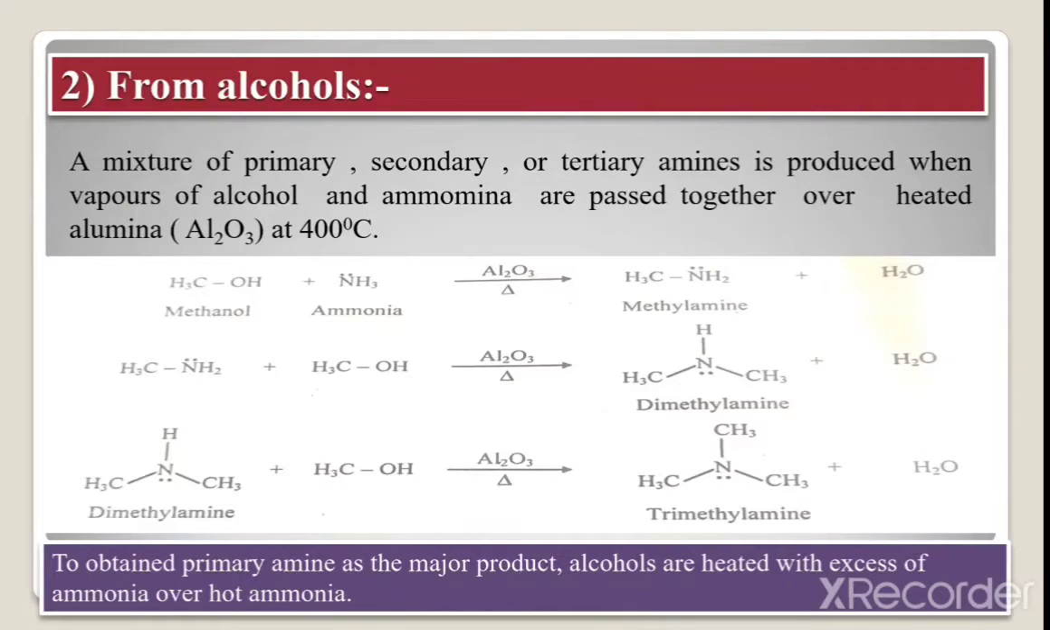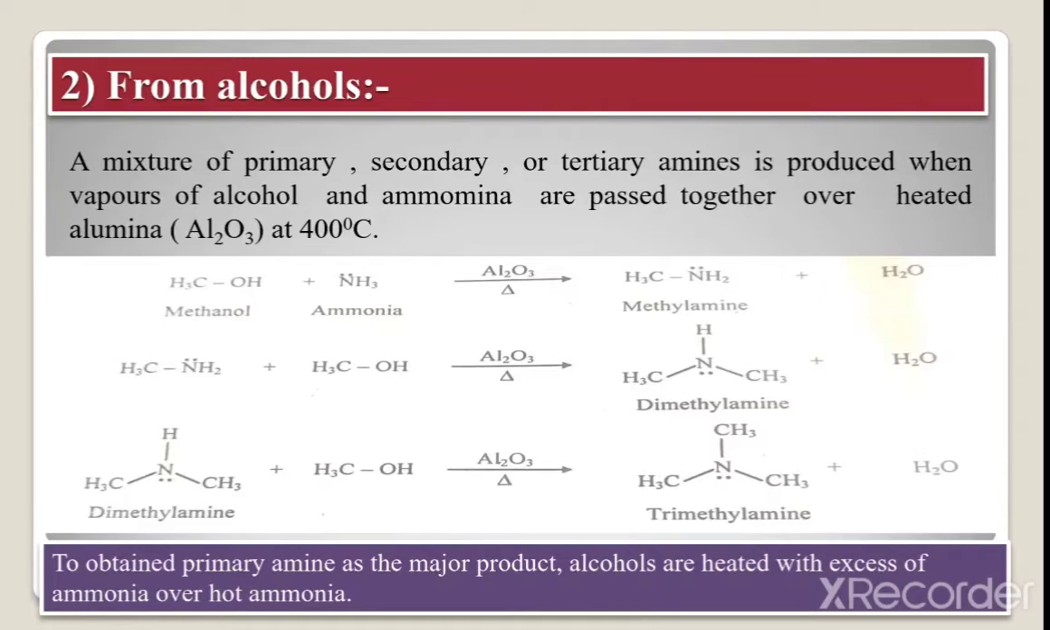Okay, now the next one, from alcohol. That means synthesis of amine from alcohol. A mixture of primary, secondary or tertiary amine is produced when the vapors of alcohol and ammonia are passed over heated alumina, that is Al2O3, at 400 degrees Celsius.